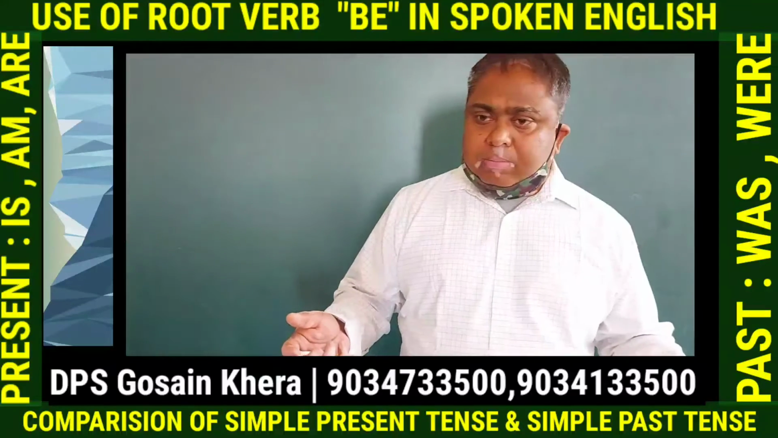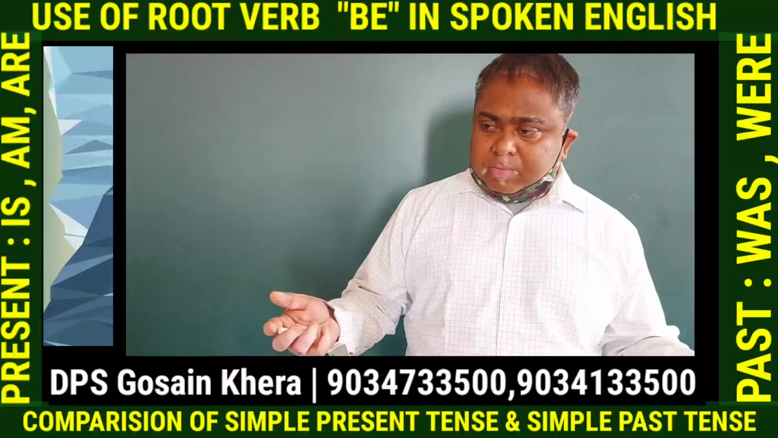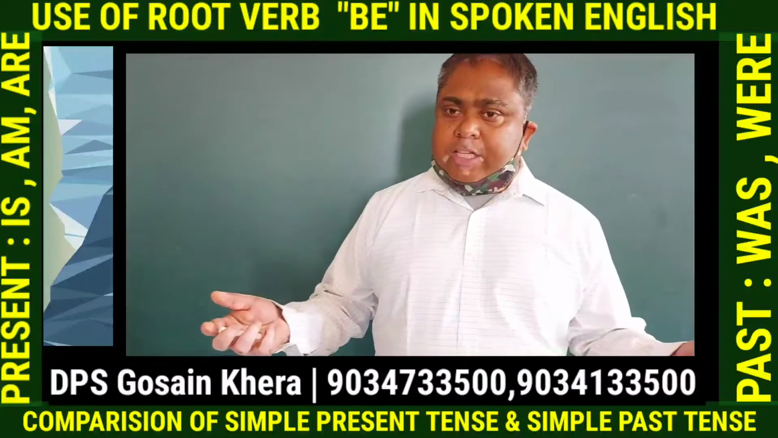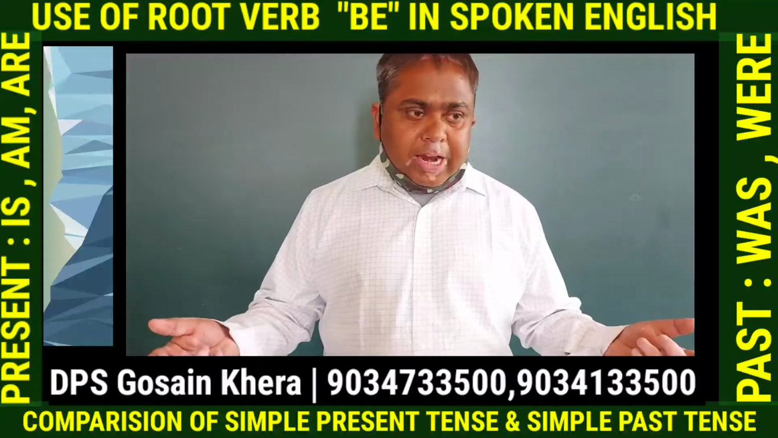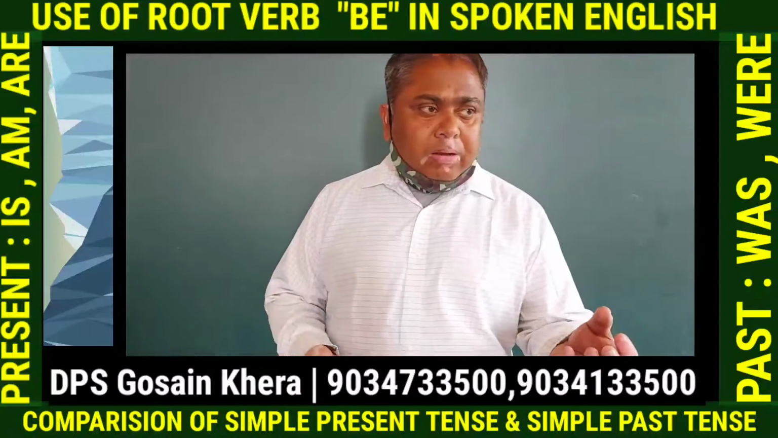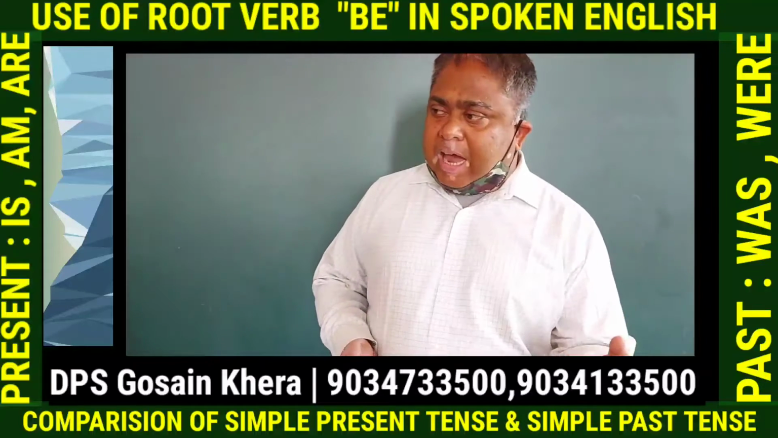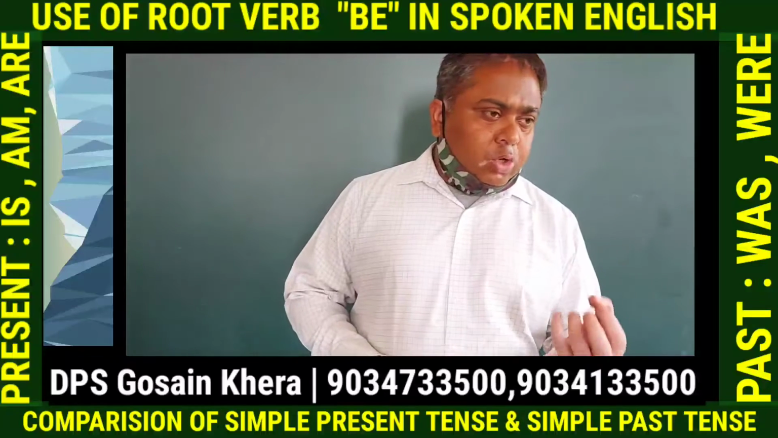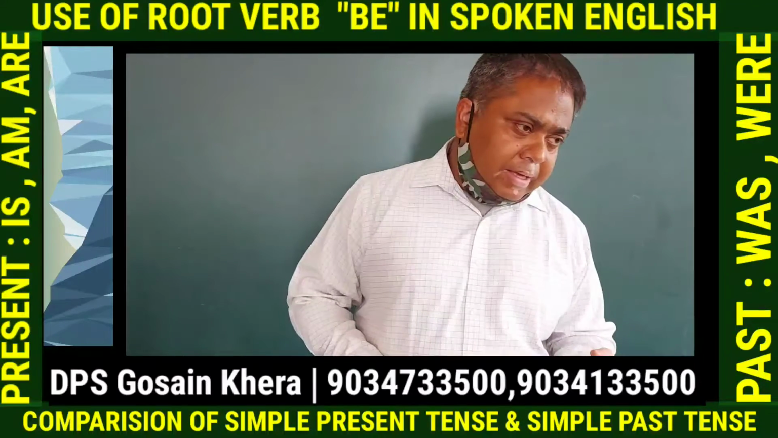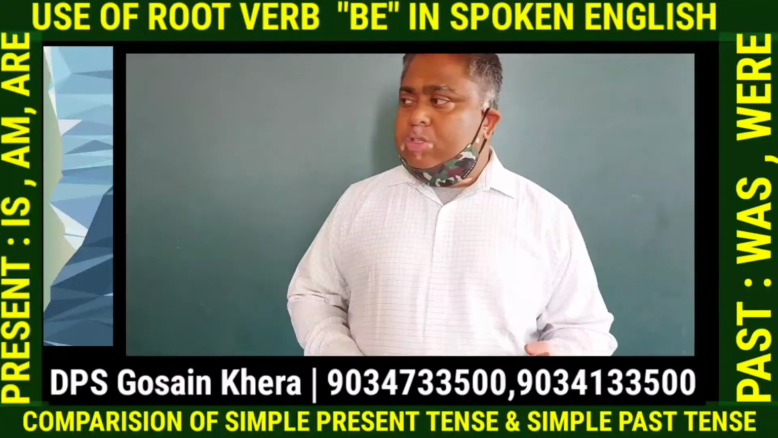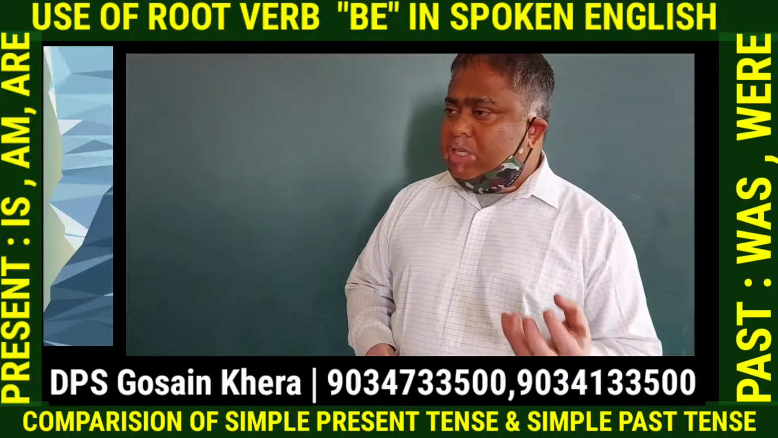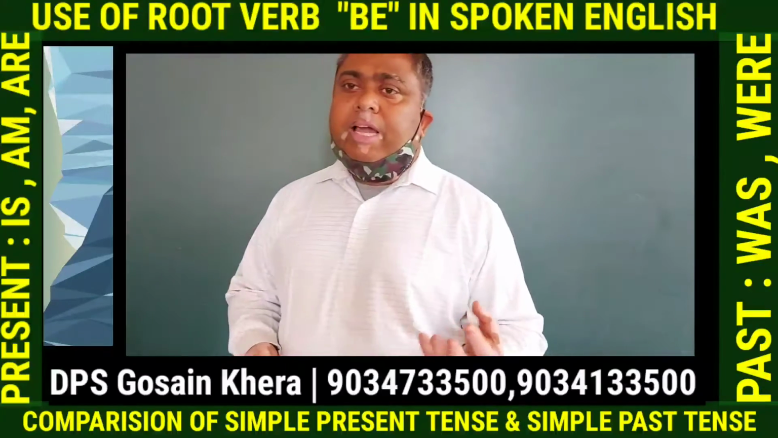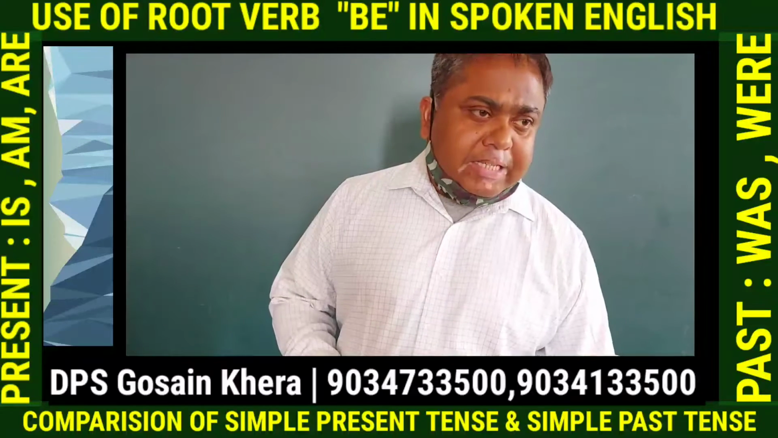Like mountains are covered with snow. So here I am using a plural noun. Mountains are covered with snow. And are is a verb here. The root verb of are is be. Okay. Now we are using are. Why are we using are? We are using are because they are plural. Which are plural? Mountains.